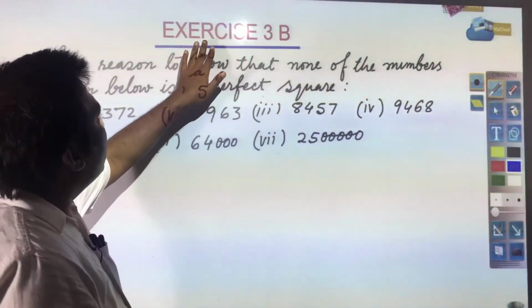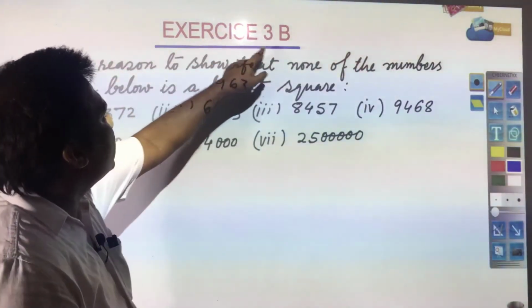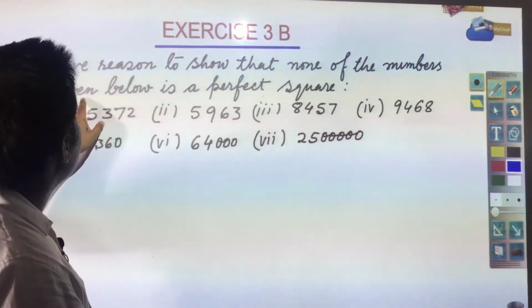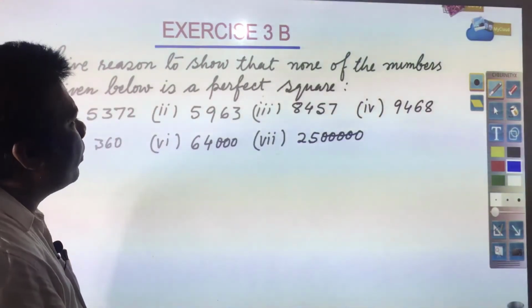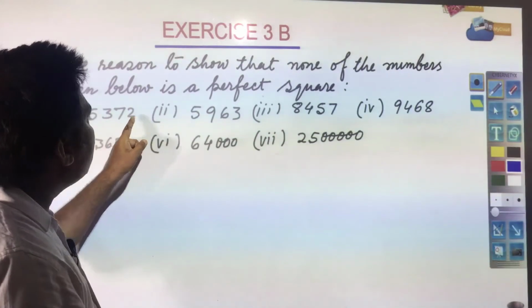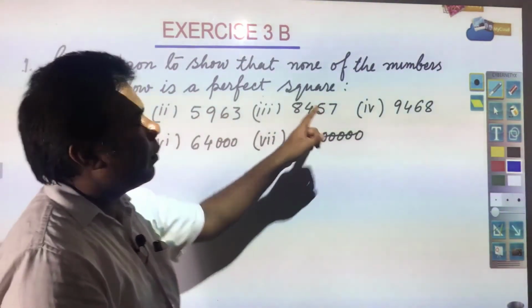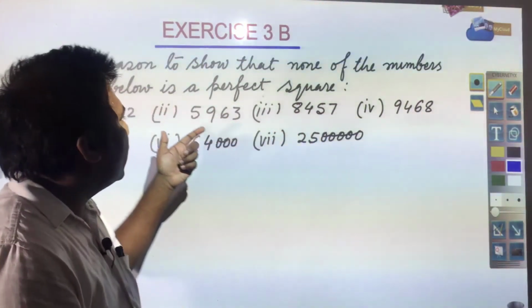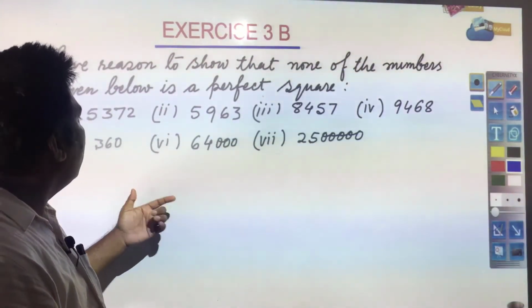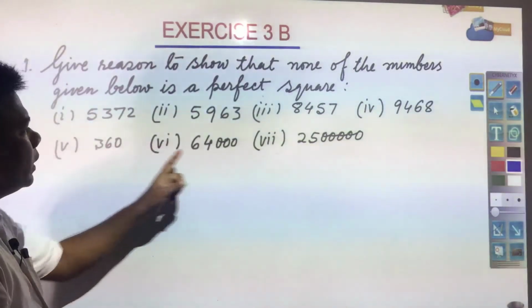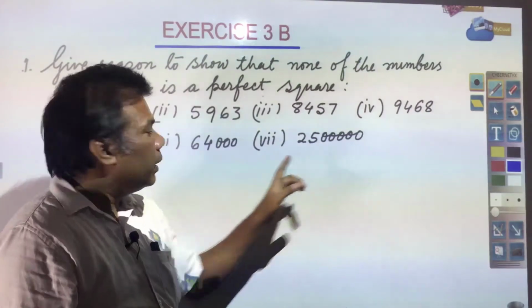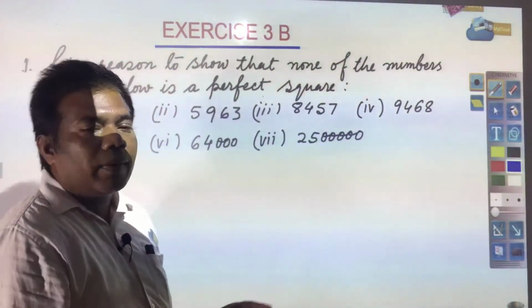Your first question in exercise 3B: give reason to show that none of the numbers given below is a perfect square. If you remember, it was discussed last day that if the one's digit is 2, 3, 7 or 8, that number is not a perfect square. The second property: if a number ends with zeros and the number of zeros is odd, then again that number is not a perfect square.